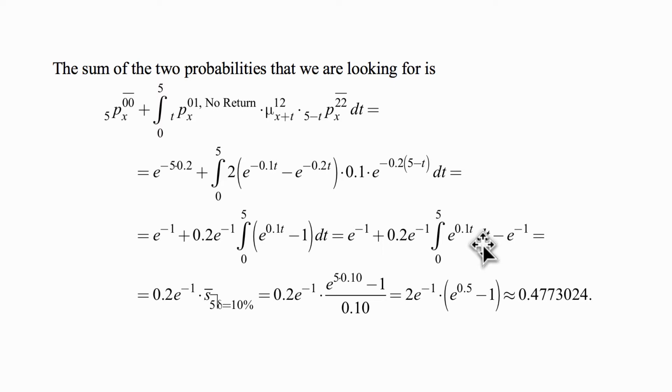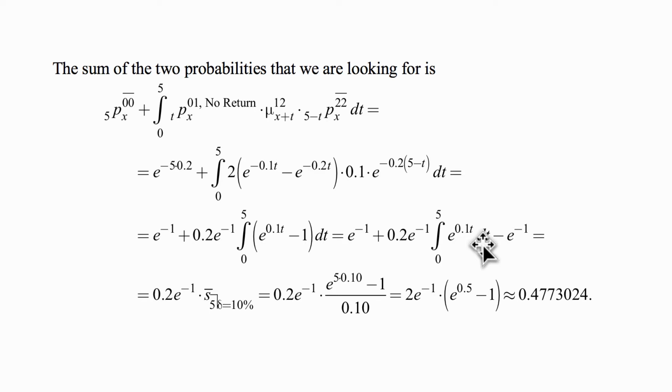And the second part is the integral from 0 to 5 of tpx 01 no return times mu at x plus t, with the force 0.1 going to state 2, times 5 minus t px 22 bar. We have to remain in state 2, not go to state 3.